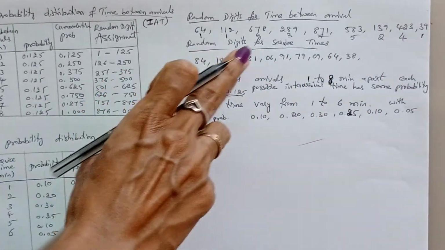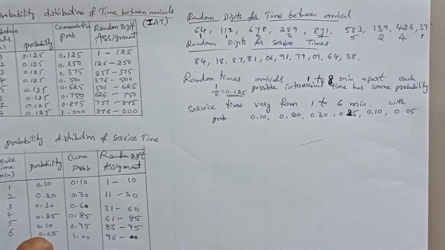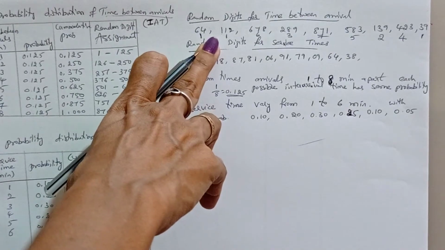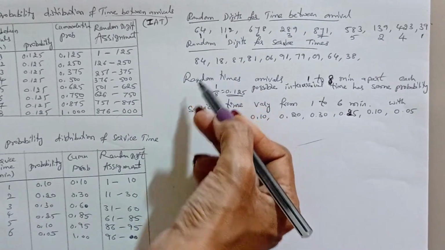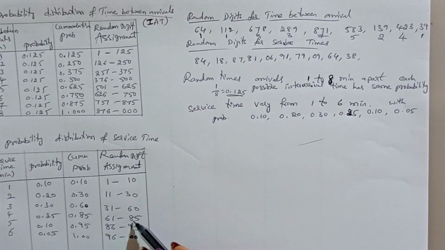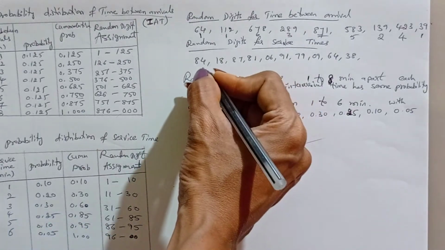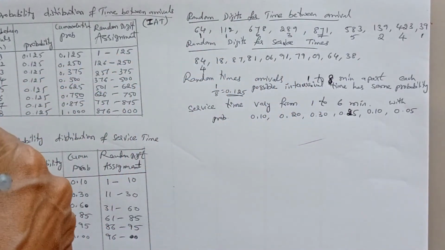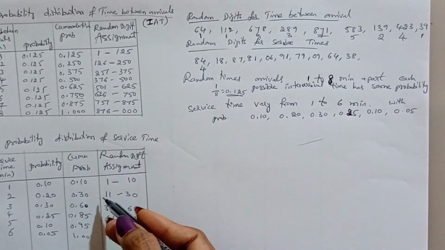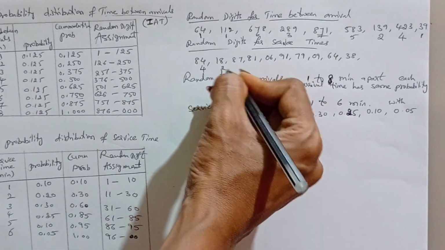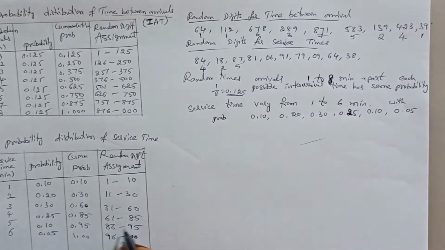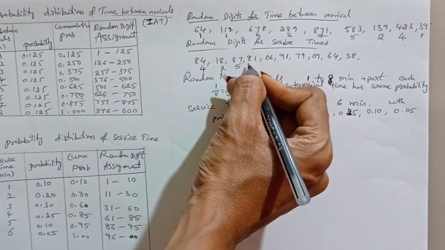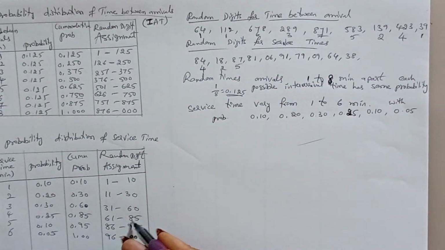Next, the same for the random digits for service times. Again, check this probability table and assign the service times. From the first we got the inter-arrival times, and from this we'll get the service times. Now 84. 84 is between 61 to 85, that is 4. Next 18. 18 is in between 11 to 30, that is 2. 87 is between 86 to 95, that is 5. Next 81. 81 means before 85, that is 4.